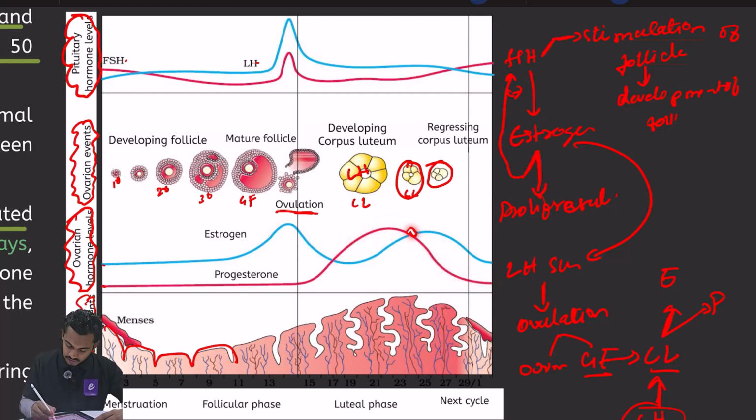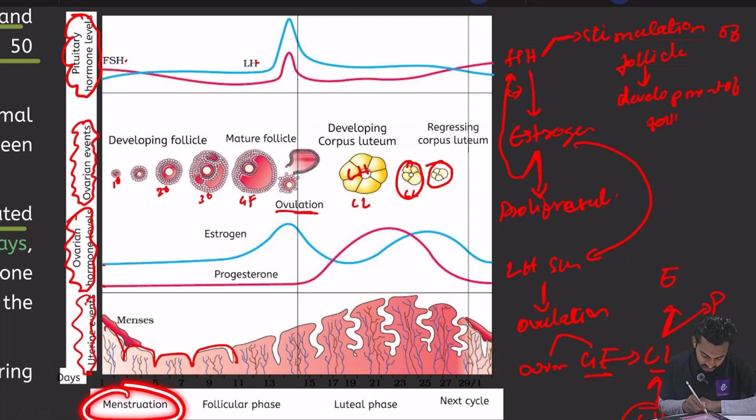When the progesterone falls, there is no one to hold the thick endometrium. So even the endometrium will fall. You can see in the book, blood is shown here. It means the endometrium will fall and there will be bleeding. That is called menstruation.